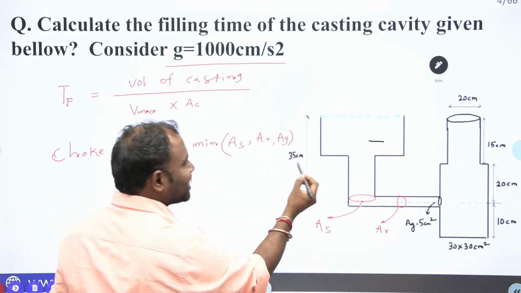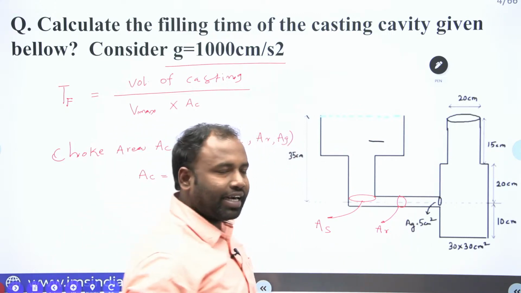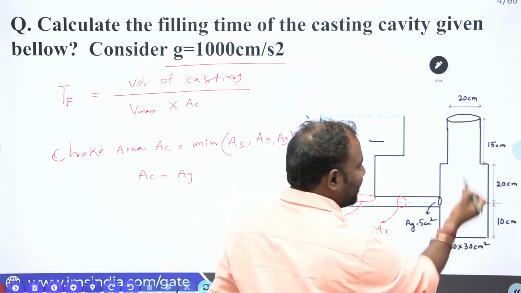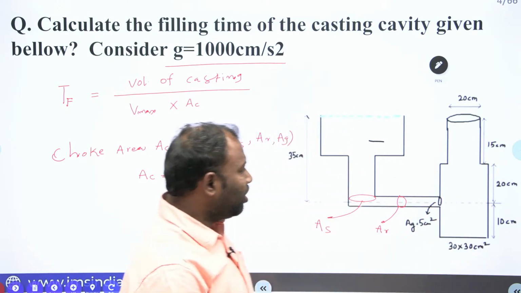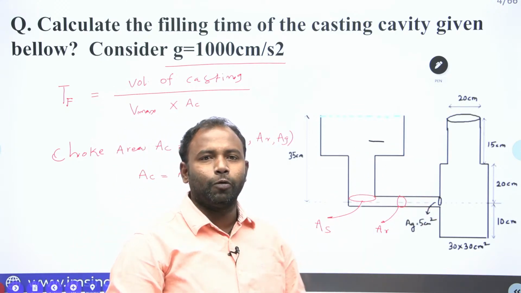Now let us calculate the filling time of this cavity. The total head available is 35, and the gating ratio, that means the gating area, is given, and the cavity is also given. For calculating this, I divide the total cavity into 3 parts.